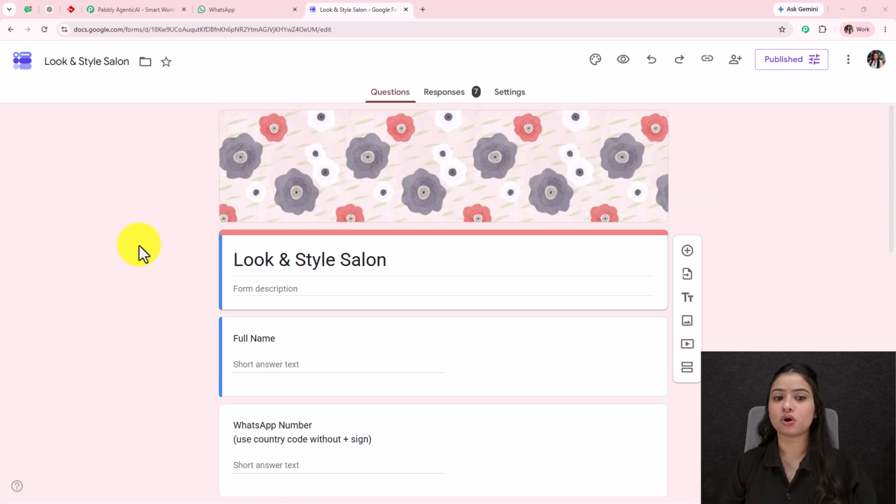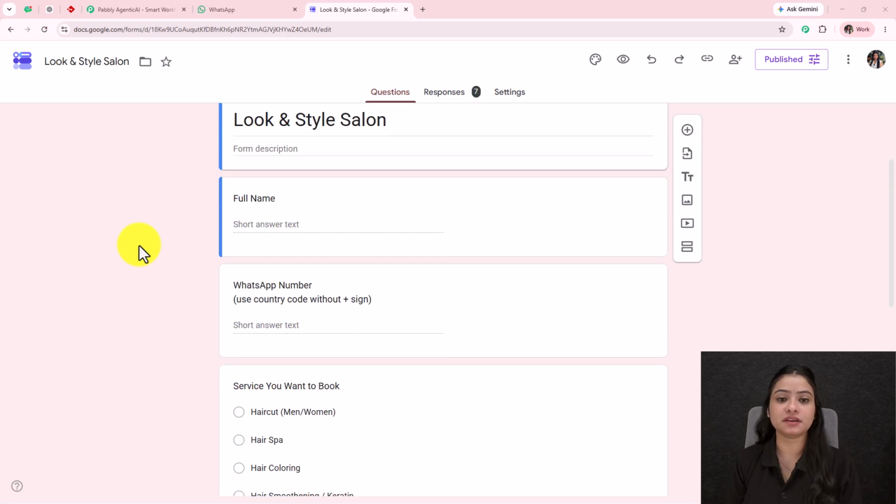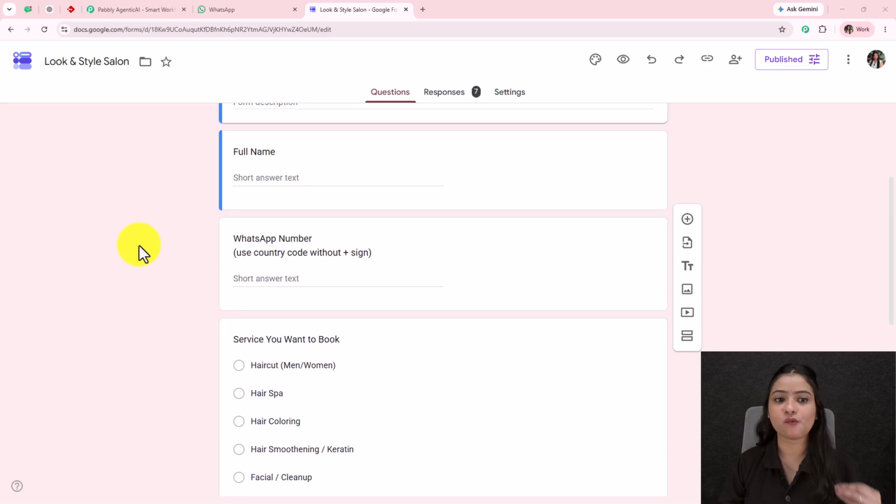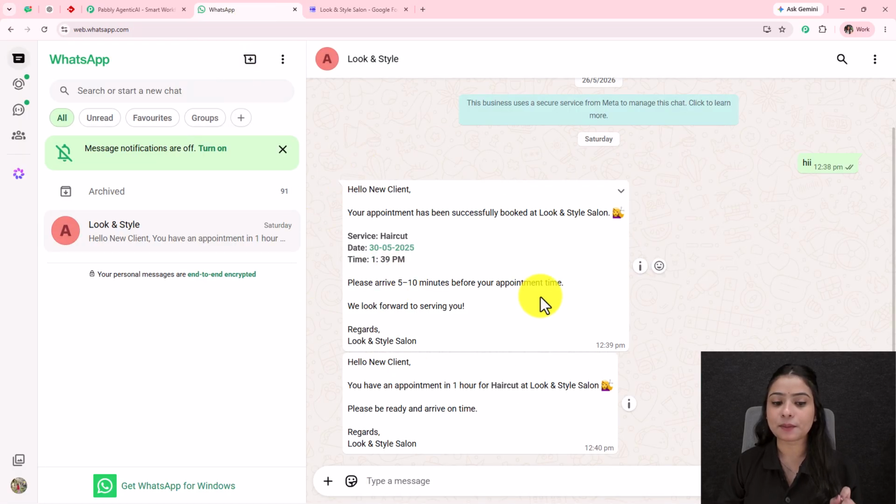So as a salon owner, whenever some client is going to fill out my Google form for booking their appointments, automatically a WhatsApp confirmation is going to be sent to that client. And not only the WhatsApp confirmation, but also a reminder message 1 hour before their actual appointment date and time that their appointment is scheduled.